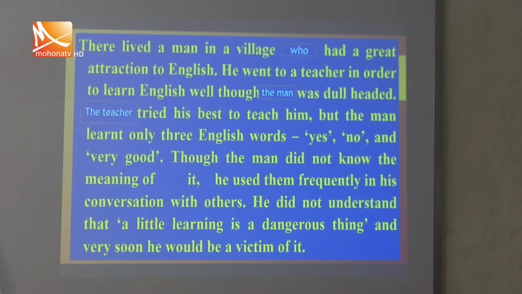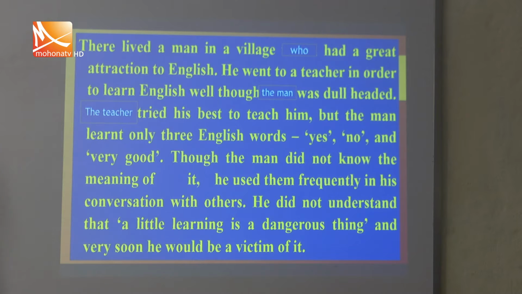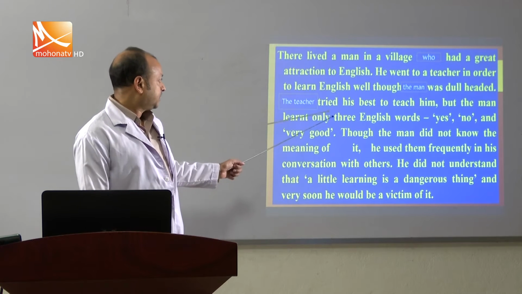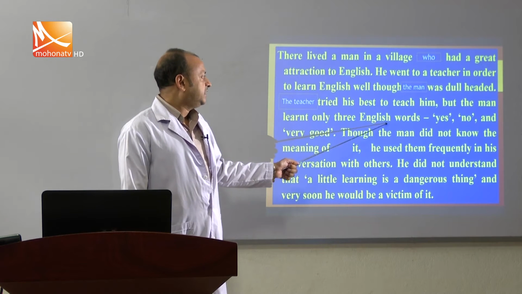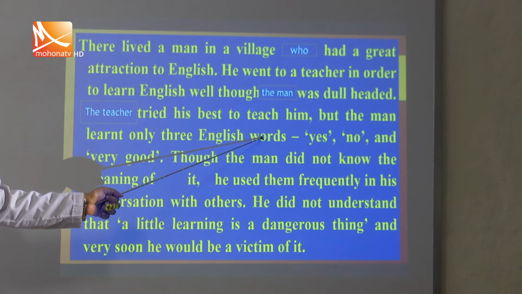Wherever we find any confusion between noun and pronoun, we have to clear it, that is, clear or unclear referencing. And next: but the man learned only three English words. The learner, or the man, learned only three English words.